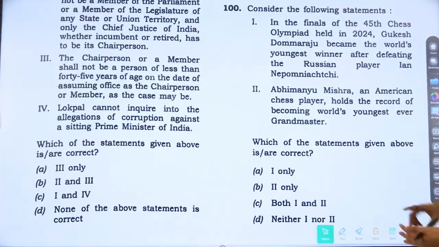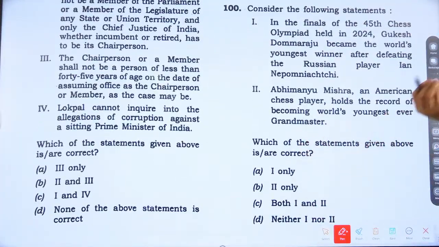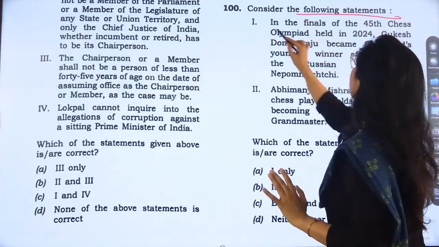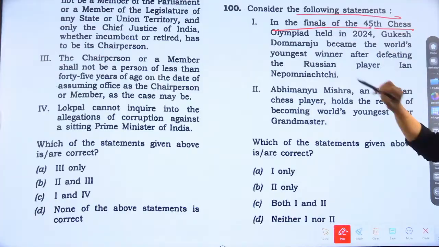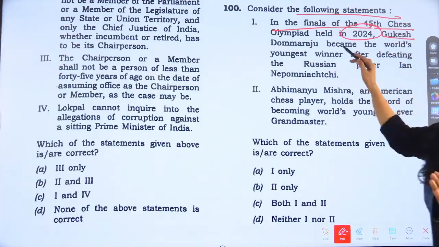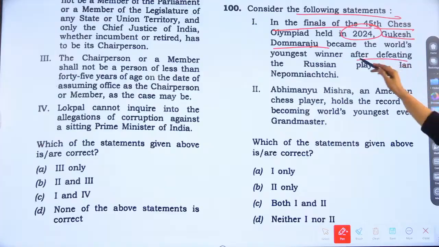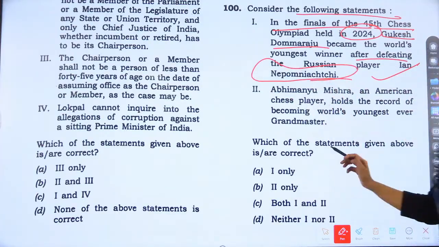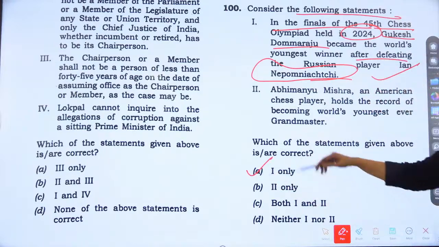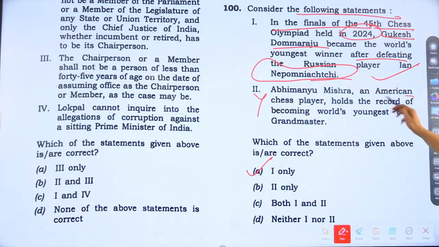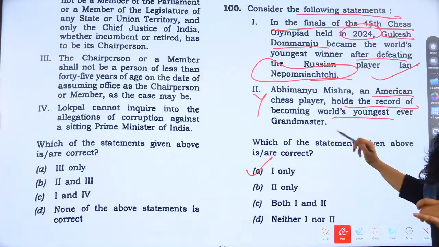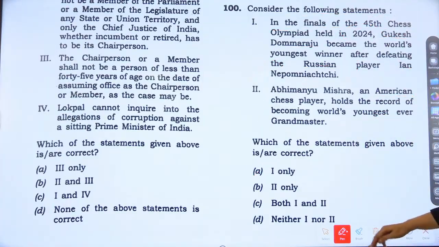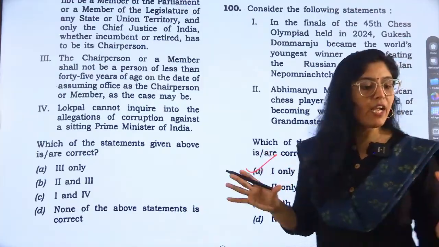Okay, now coming to the last question, which is again related to current affairs, very much in news, right? So the question is, consider the following statements. In the final of the 45th Chess Olympiad held in 2024, Gukesh Dommaraju became the world's youngest winner after defeating Russian player Ian Nepomniachtchi, right? So this is correct. Answer is one only. Second option is not correct. Abhimanyu Mishra, American chess player, holds the record of becoming world's youngest grandmaster. No, this is not correct. So answer is A only.